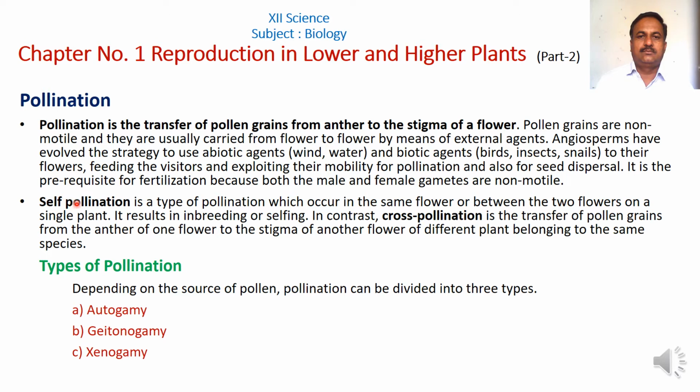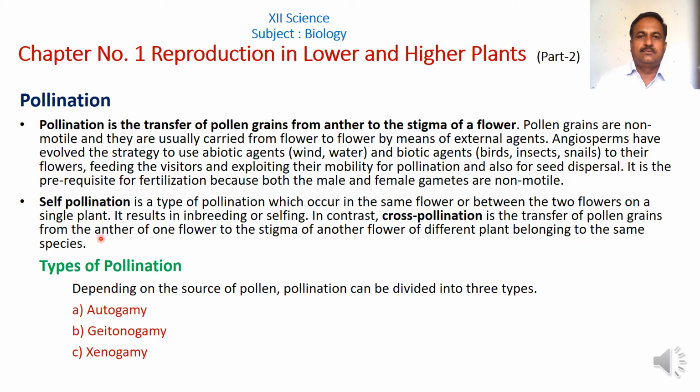Self-pollination is a type of pollination which occurs in the same flower or between the two flowers on a single plant. It results in inbreeding or selfing. In contrast, cross-pollination is the transfer of pollen grains from anther of one flower to the stigma of another flower of different plant belonging to the same species.